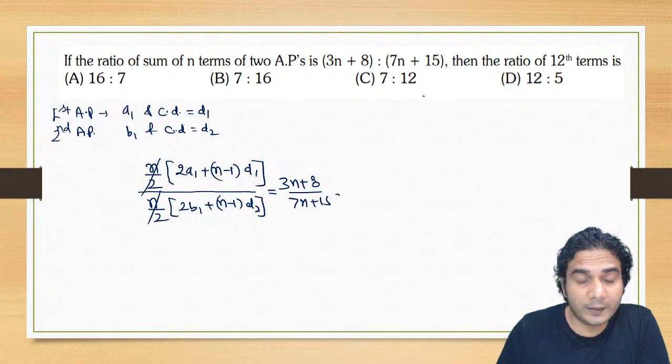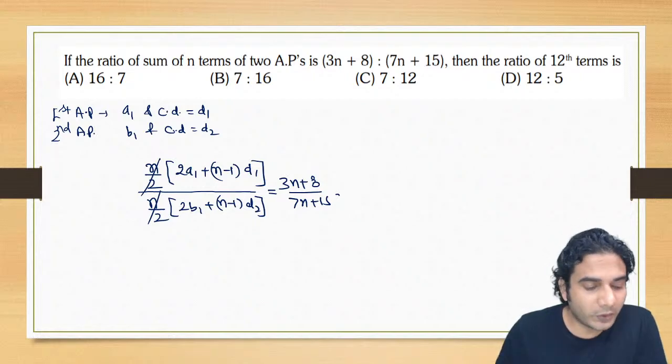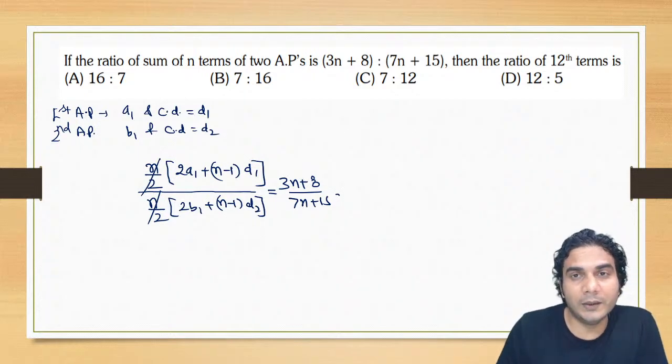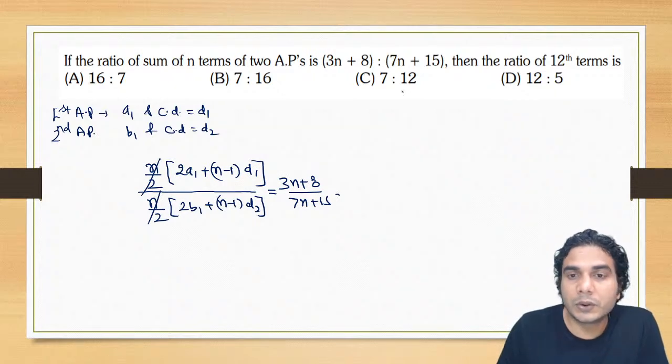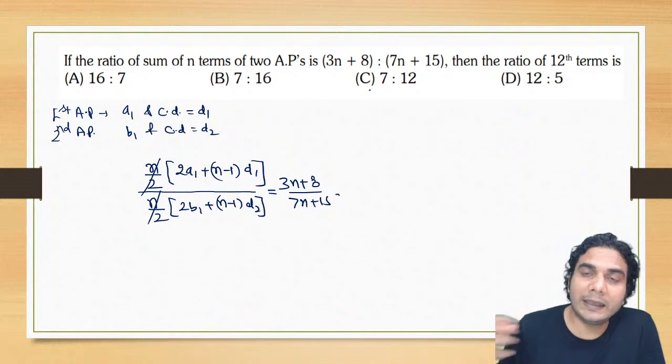Now what is required? You have only one relation given and you have four variables, A1, D1, B1, D2. So do not try to find the values of the variables, you won't be able to, because from one relation you can find only one value. You will directly get the value of the expression which is required.